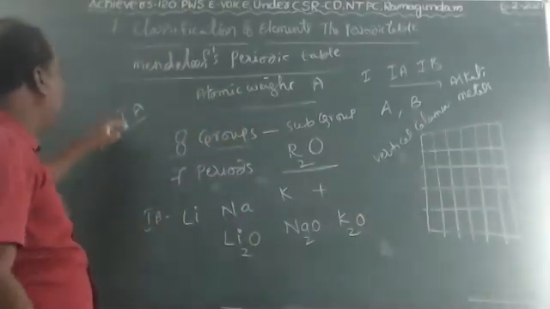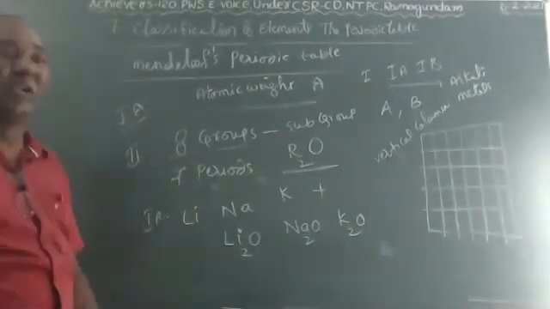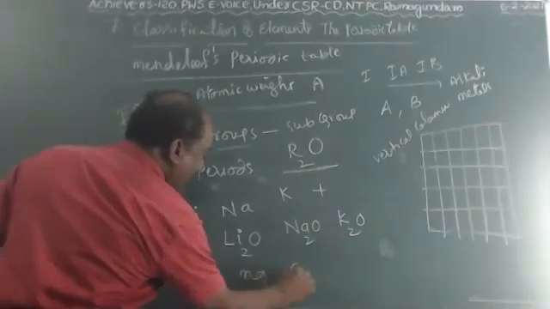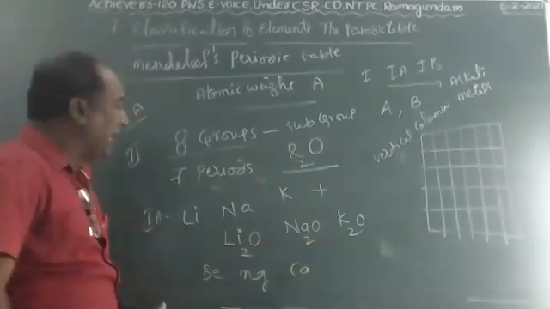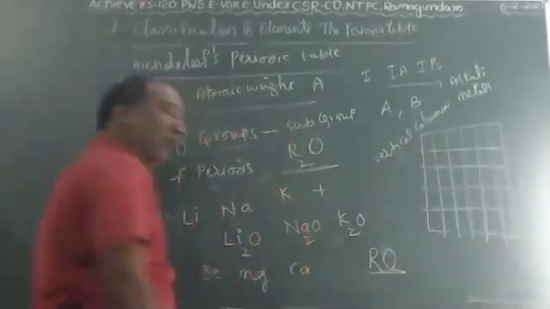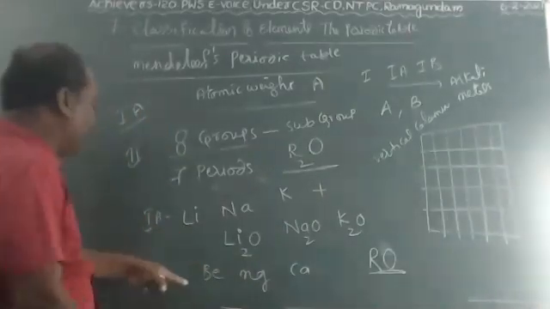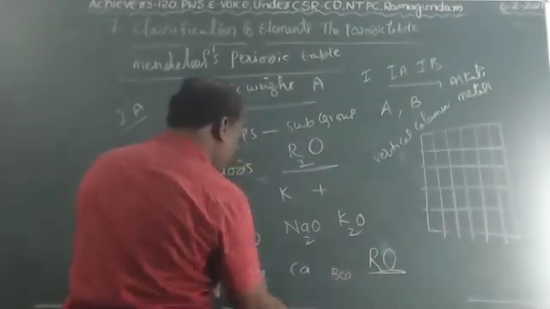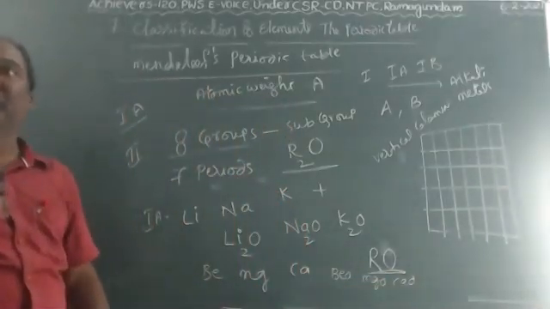In the same way, when Mendeleev's second group elements react with oxygen, they form oxides. Examples of second group elements: beryllium, magnesium, and calcium. When the second group elements react with oxygen, they give oxides. For that, Mendeleev gave the formula RO. In the place of R, we substitute the element. So for example, in RO, the first element substituted in the R place is Be, BeO, MgO, CaO. It produces oxides.